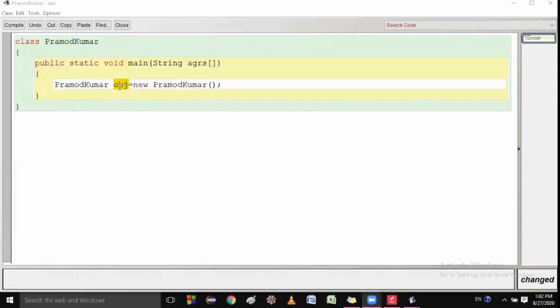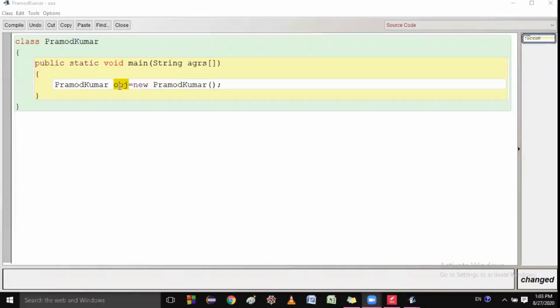So you know that a cow is having properties like hair, like ear, like legs. So these are the properties of the cow. You know this one better? You know or not? So that means you can say these are the properties of the cow, and in Java these properties are called variables. You know this thing also? So the properties in Java are called variables. Do you know this thing?